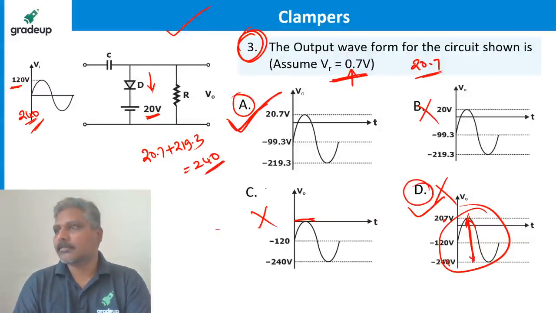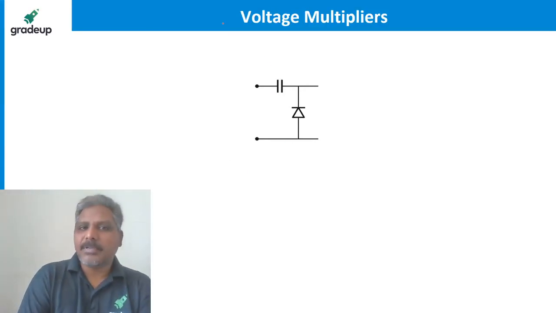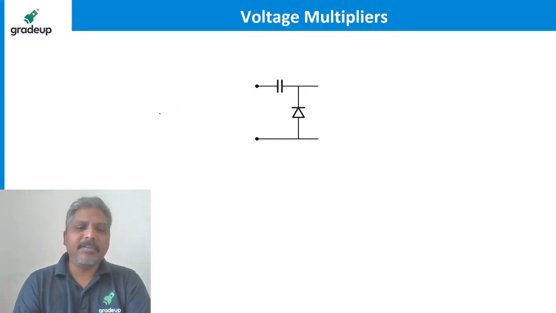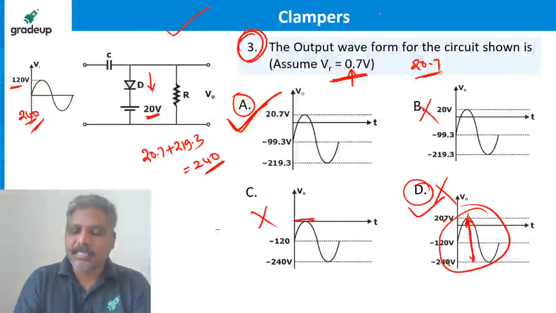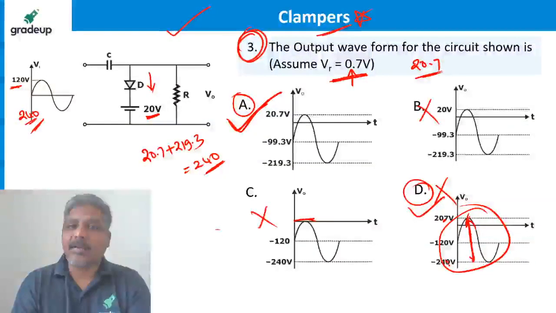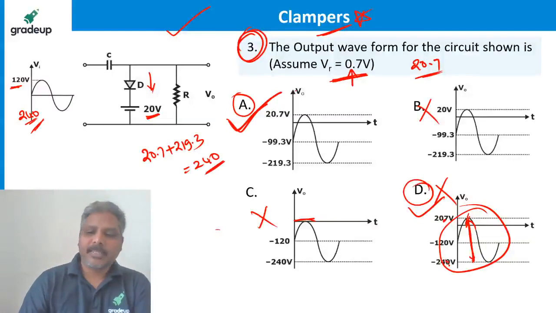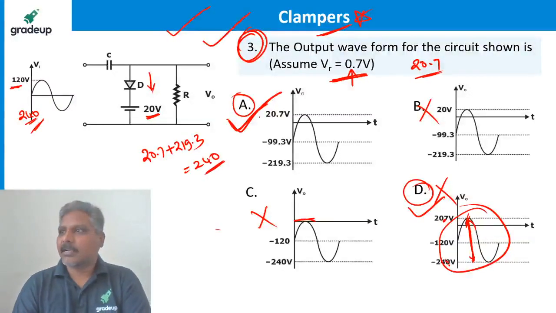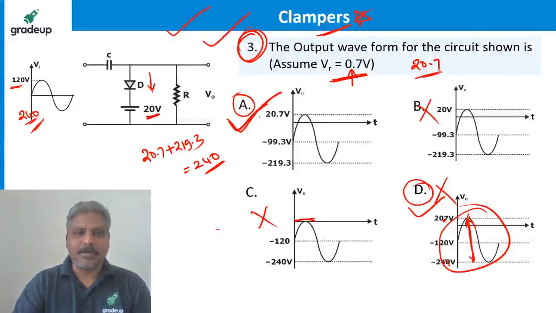Is it clear? That's it, guys, about the clampers. Clampers will not be more difficult than that. One more point: clamper circuits are very rarely asked in the GATE examination. That's why I gave them the least importance and explained clampers last. Very few questions are there, and if at all you get questions, they are very simple like these. Now you answered all the questions, right? Comfortable or not? Take the screenshot if you want. Yes, take the screenshot.